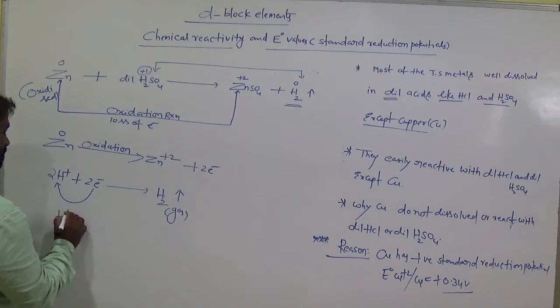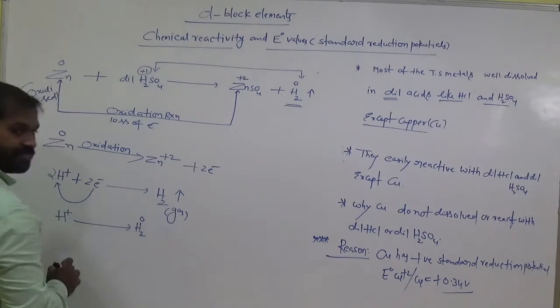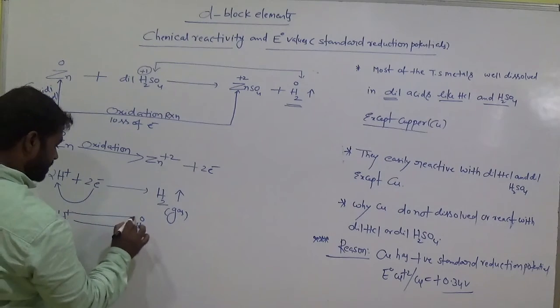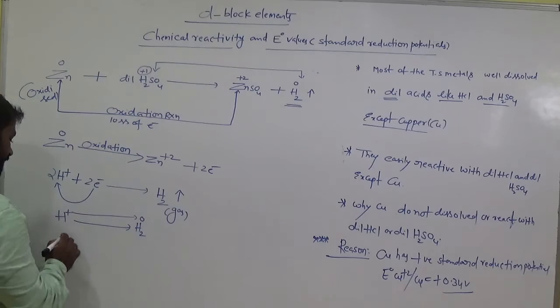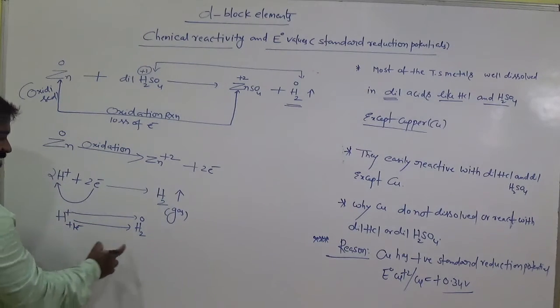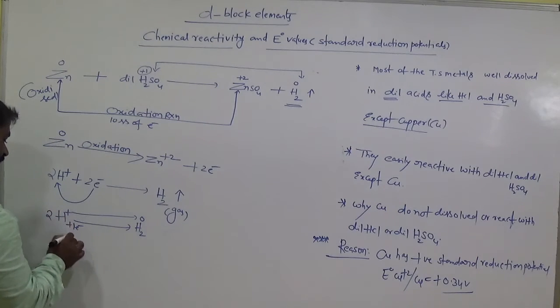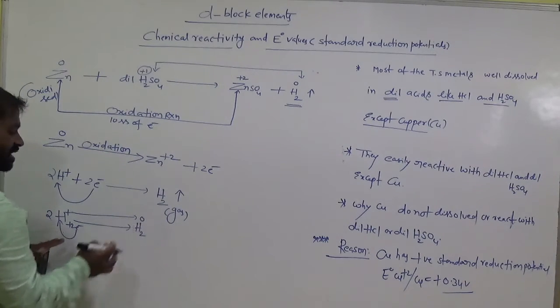H plus 1 to H2 0. When plus 1 becomes 0, this plus 1 gains 1 electron and becomes H2. Suppose 2 H plus, what happened? It gains 2 electrons, it becomes H2. Then oxidation state becomes 0.